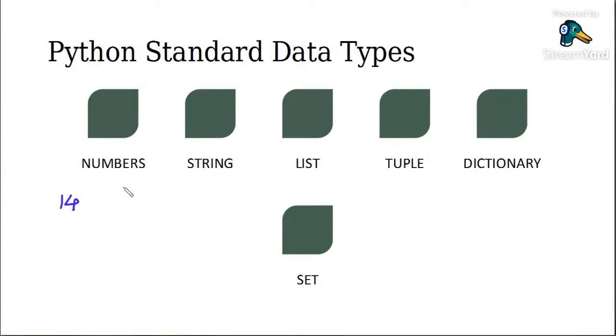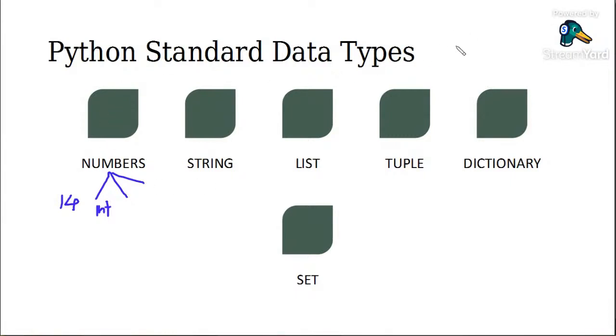So whenever we want numbers, at that time we will use numbers as integer, float, complex. If it is a string, we'll use a string. Then if suppose we want a sequence, then we have list, tuple. If we want key value pair, then we have dictionary, and set type of data types like a set and frozen set. Then boolean as a bool. So many data types we have.